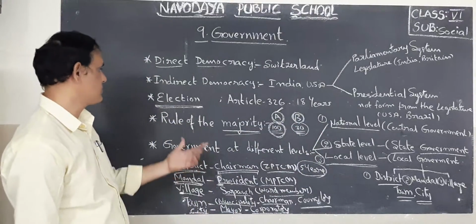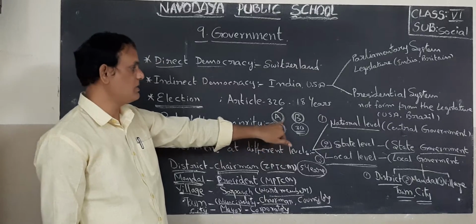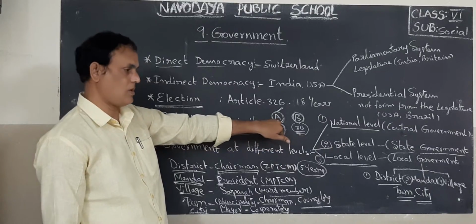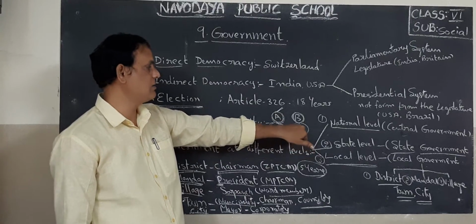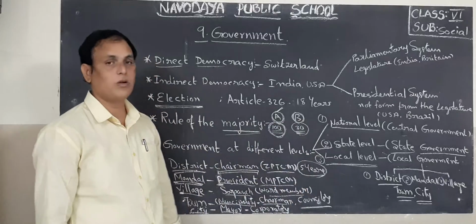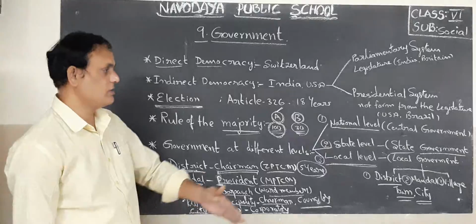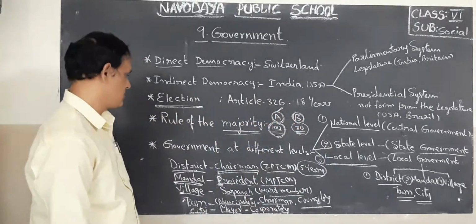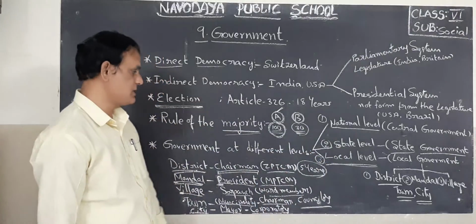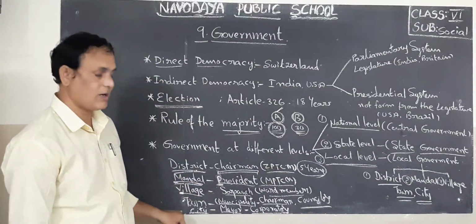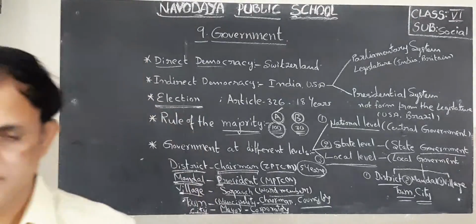Okay, children. Next, rule of the majority. Here, who will form the government? Who got the majority, they only form the government. Who got lesser, they are the opposition party. Okay, children. In the parliament also, and also in state assemblies. Next to national level, state level, local level. Okay, children. So local level, these are the stages. Now, children, I want to show you some pictures in detail.